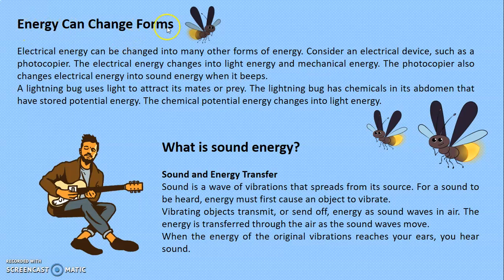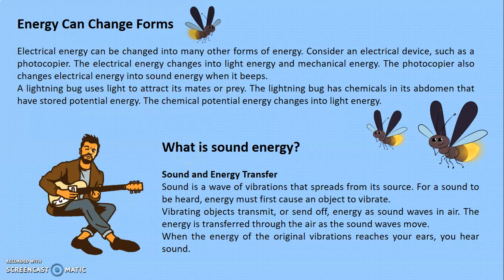Energy can change forms. Electrical energy can be changed into many other forms of energy. Consider an electrical device, such as a photocopier. The electrical energy changes into light energy and mechanical energy. The photocopier also changes electrical energy into sound energy when it beeps. A lightning bug uses light to attract its mates or prey. The lightning bug has chemicals in its abdomen that have stored potential energy. The chemical potential energy changes into light energy.